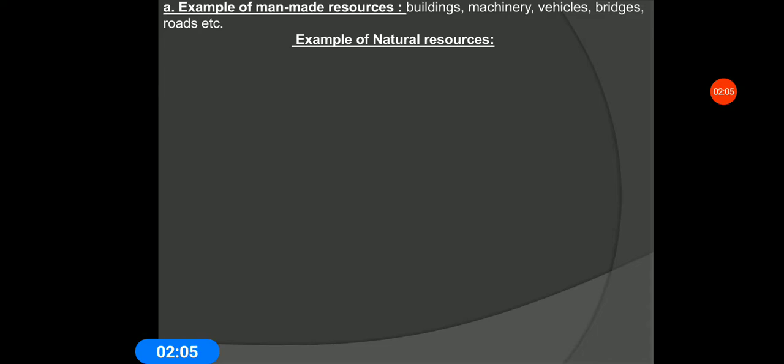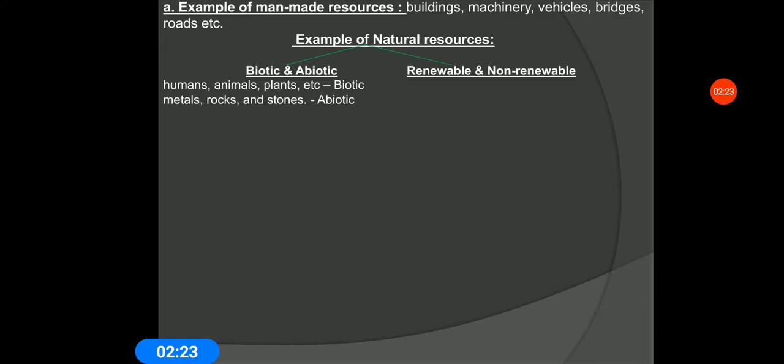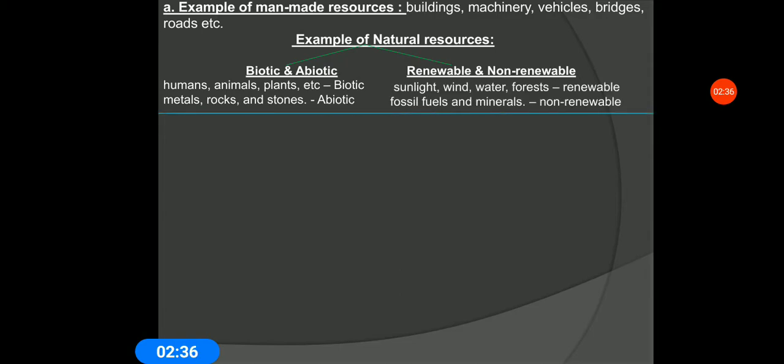Next, examples of natural resources. We can divide natural resources into two types: biotic and abiotic, and renewable and non-renewable resources. Under biotic and abiotic, humans, animals, plants, etc. are biotic because they are living. Metal, rocks and stones are abiotic because they are non-living. Renewable and non-renewable: sunlight, wind, water, forest are renewable, and fossil fuel and minerals are non-renewable because they are limited